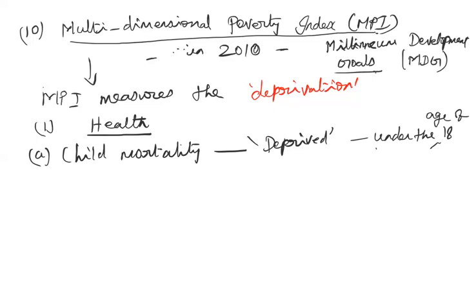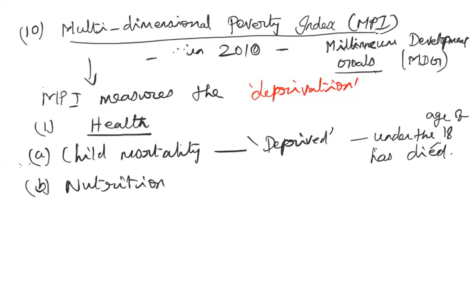Okay, you are doing the survey in 2022. Within the 5 years preceding the survey, if any child under the age of 18 has died in a particular household, then that household is considered to be deprived. This is one area in which that particular household is deprived. So, under the age of 18 has died.